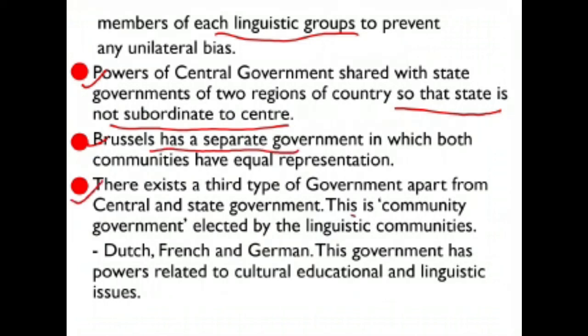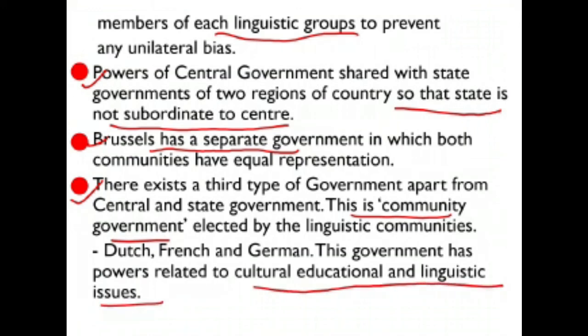The fourth point is that, apart from the central and state governments, there was also a third kind of government, known as the community government. It was elected by the linguistic communities, no matter where they lived; the region was not important. This government had all the powers regarding cultural, educational and linguistic issues.